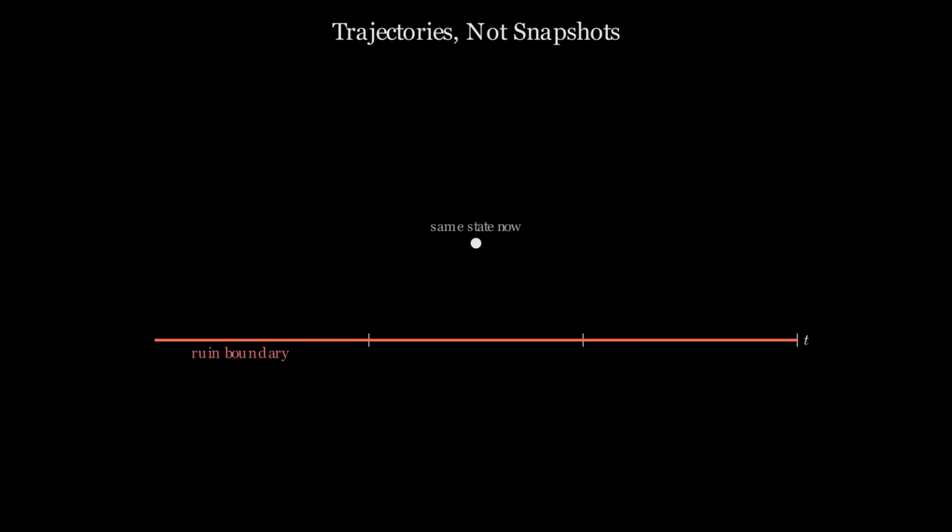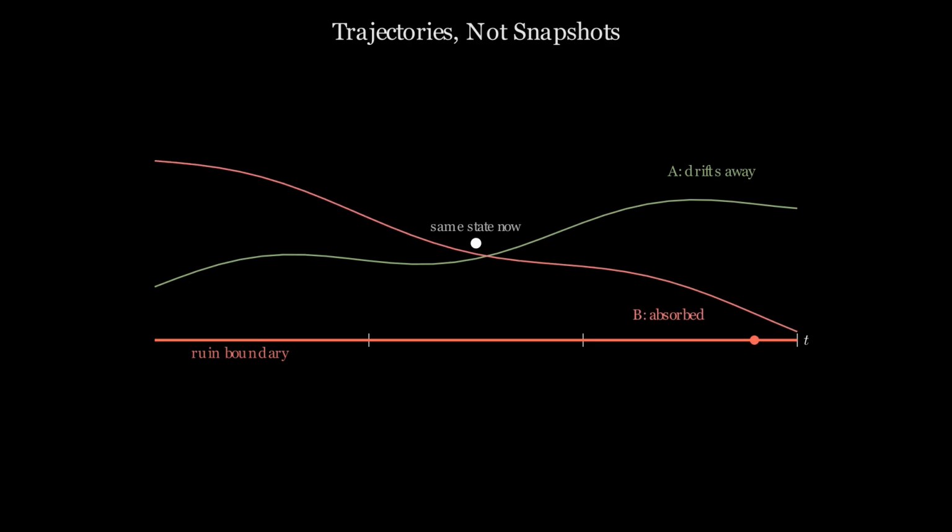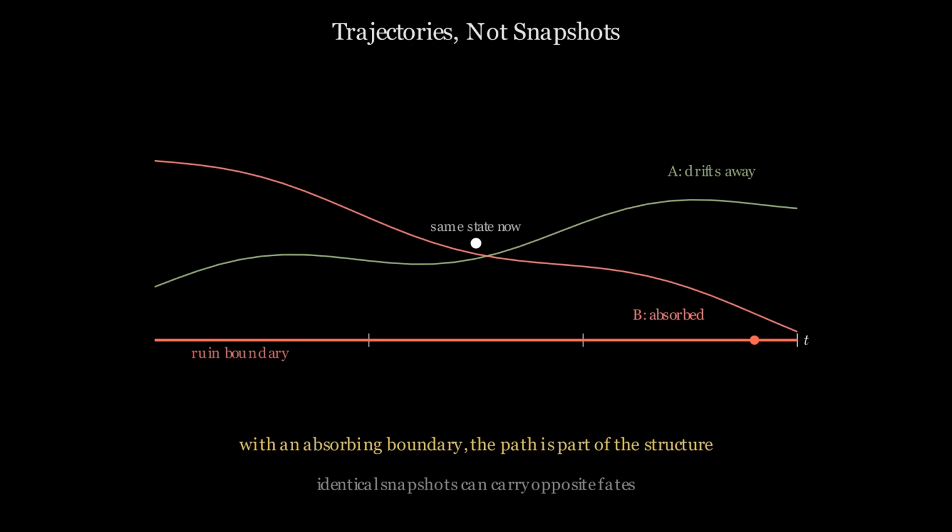A snapshot does not reveal risk. Two systems at identical current values can face opposite exposures. One drifts away from the absorbing boundary. The other drifts toward it. Risk is encoded in the trajectory, not only in position. When absorbing boundaries exist, the path is part of the structure.